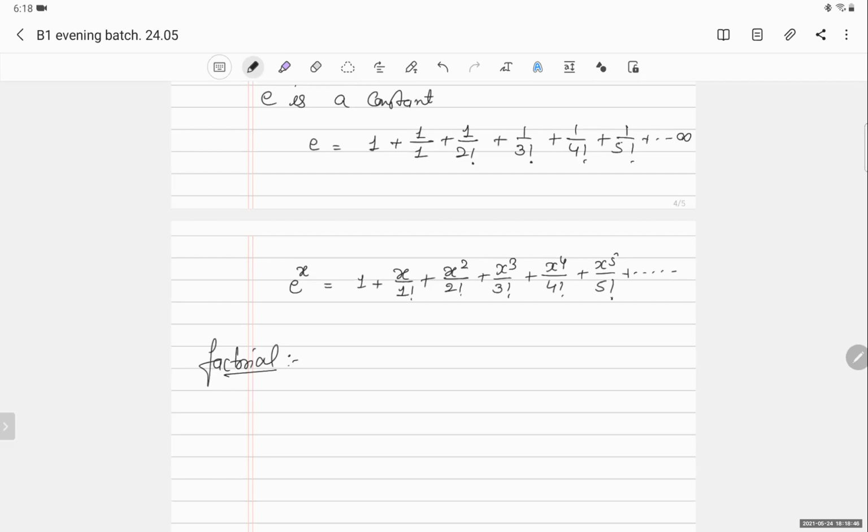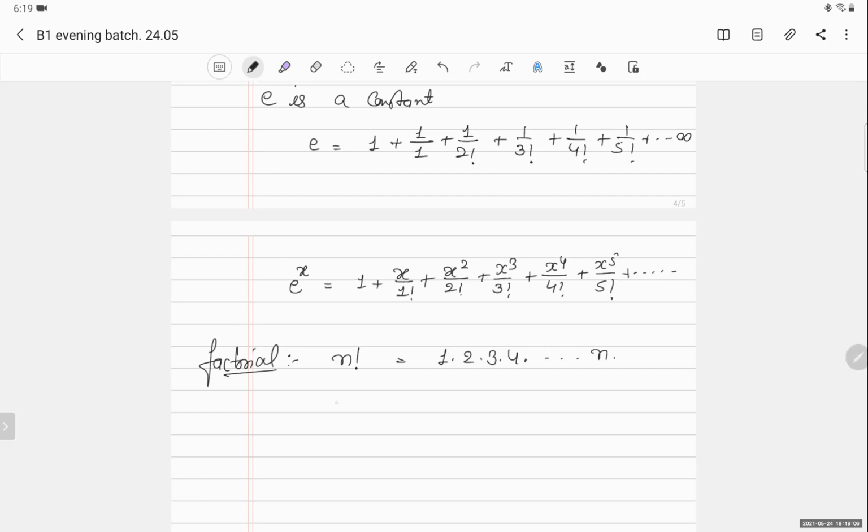Suppose there is a number n. If I put the factorial symbol on n, it means 1 into 2 into 3 into 4, up to n.